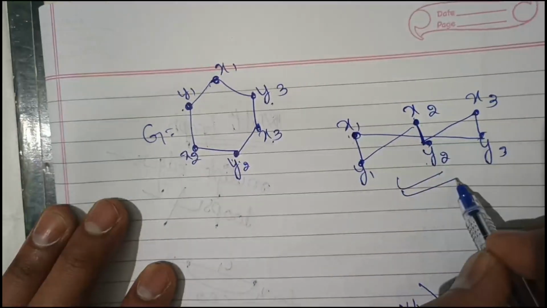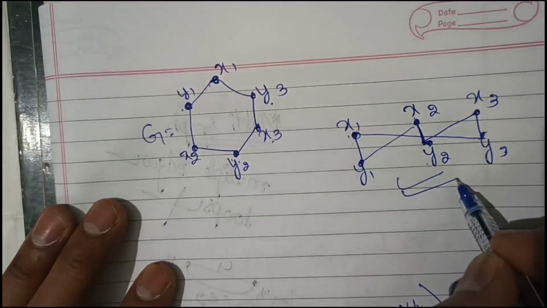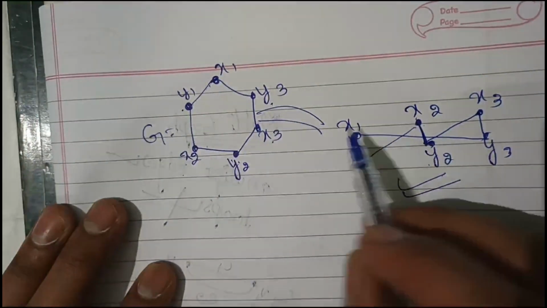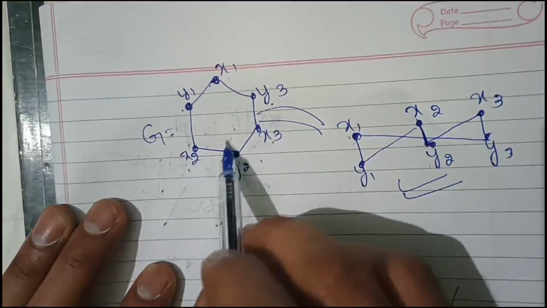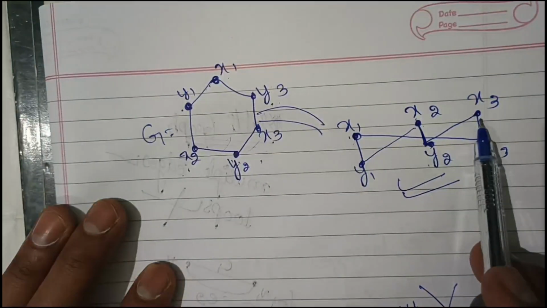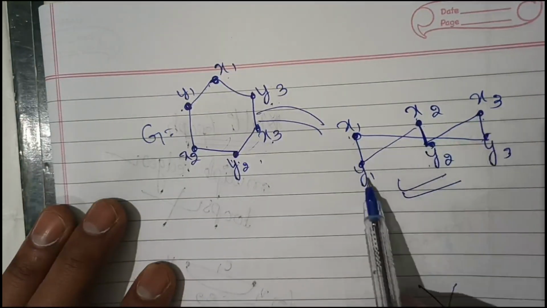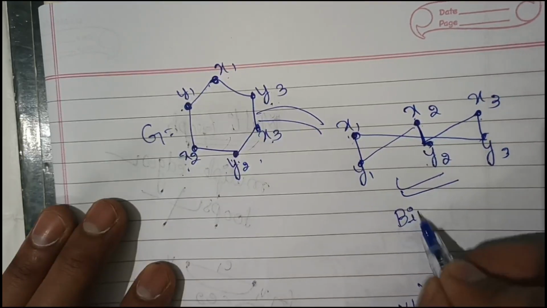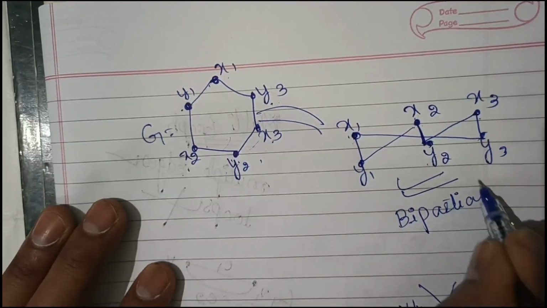So this one we should call a bipartite graph. This graph will be converted into this graph. This is zigzag order. This zigzag order will be converted into the correct order x1, x2, x3, y1, y2, y3. So this one we should call a bipartite graph.